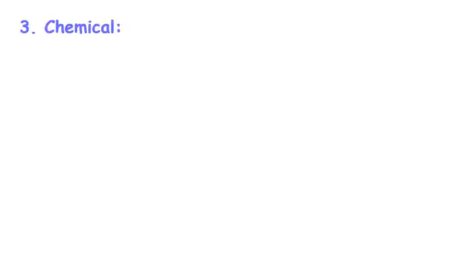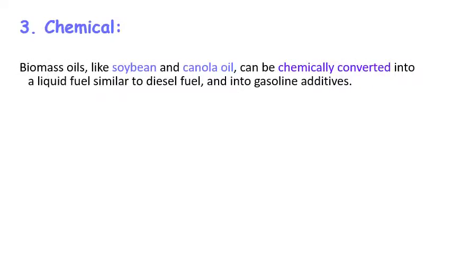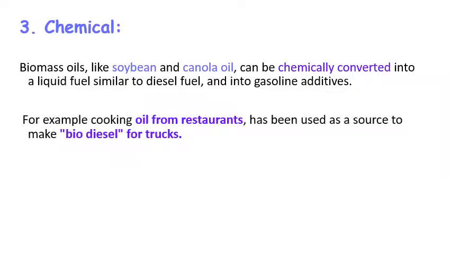This methane can be captured in sewage treatment plants and landfills, and burned for heat and power. The third one is the chemical method. In the chemical method, biomass oil like soybean or canola oil can be chemically converted into liquid fuel similar to diesel fuel or a gasoline additive. For example, cooking oil from restaurants has been used as a source for making biodiesel for trucks.